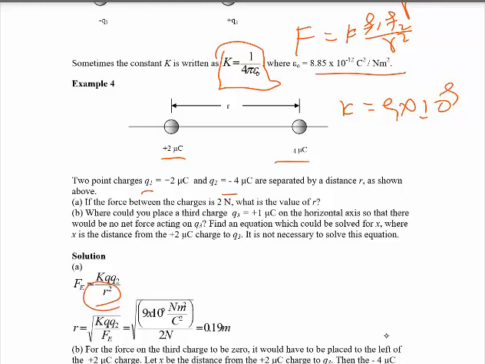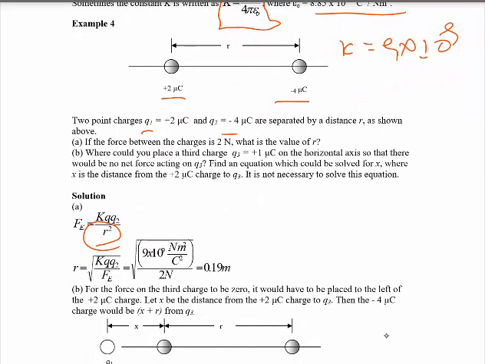R becomes the square root of K Q1 Q2 over the force, and K is, as I said, 9 times 10 to the power of 9, divided by the 2 Newton. Q1 is 2 times 10 to the power of -6, times Q2, which is -4, simply taking the magnitude, 4 times 10 to the power of -6. And finally, rearranging this, you can get 0.19 meter or 90 centimeter.